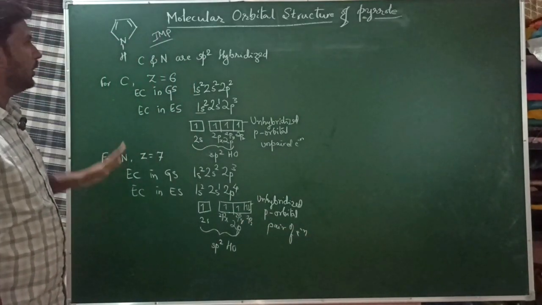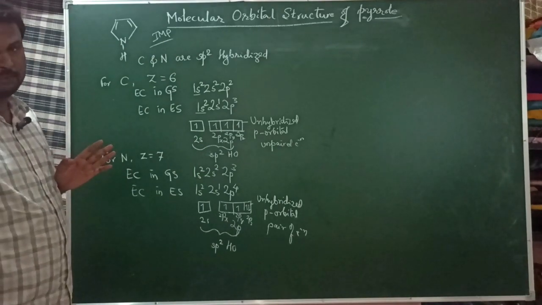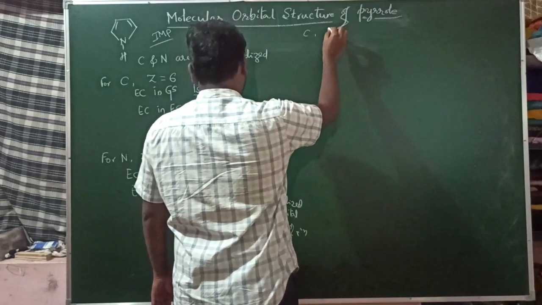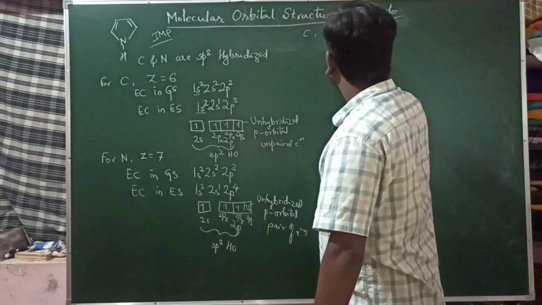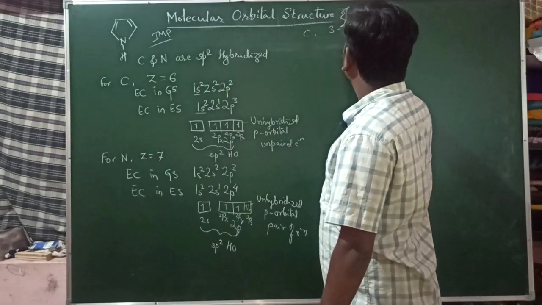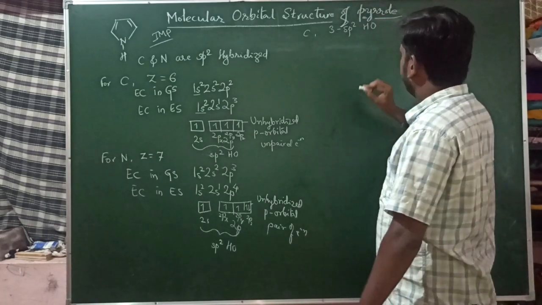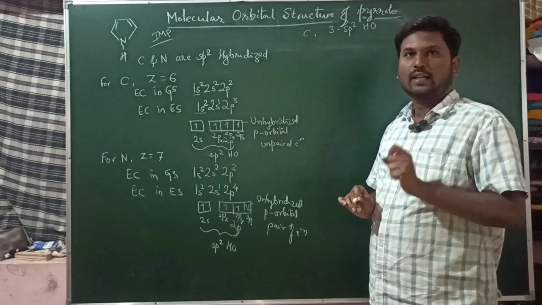So we should have this summary with us. For carbon, we have 3 sp2 hybrid orbitals, each containing an unpaired electron.